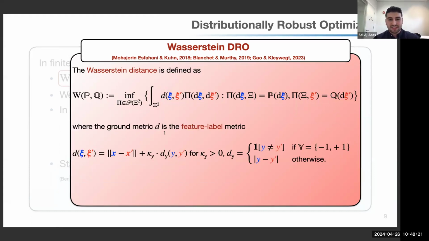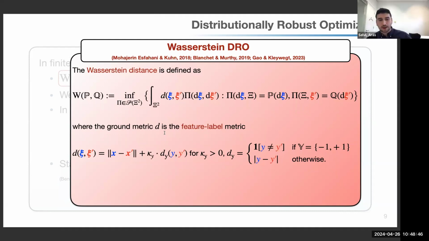The ground metric D in this setting is the feature-label metric. So how do we measure the distance between two data points? They both have features x and labels y. So we look at their distances and we add them. When we check the distance between the features, we just take the norm of the difference between x and x prime. When we look at the distance between labels, this depends on what kind of problem we are working with.